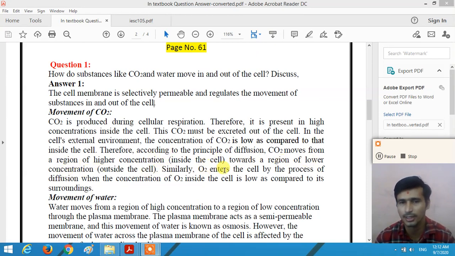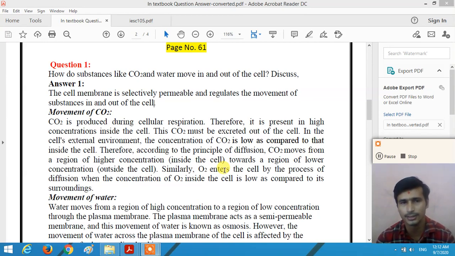Now similarly, O2 enters the cell by the process of diffusion. How does O2 enter the cell? By the process of diffusion. Outside in the environment, the concentration of oxygen, O2, is more compared to the concentration of oxygen inside the cell, right? So due to the process of diffusion, the oxygen enters into the cell and the carbon dioxide exits out of the cell.